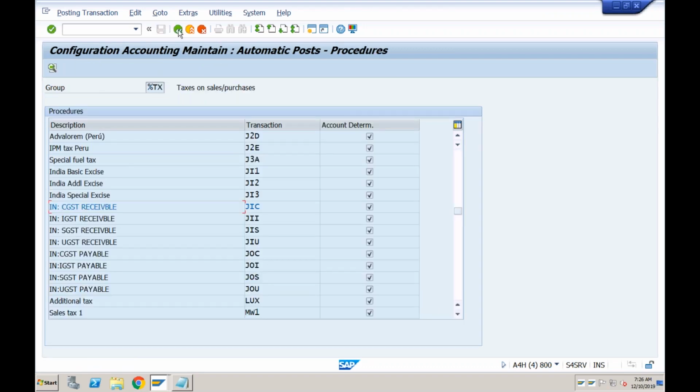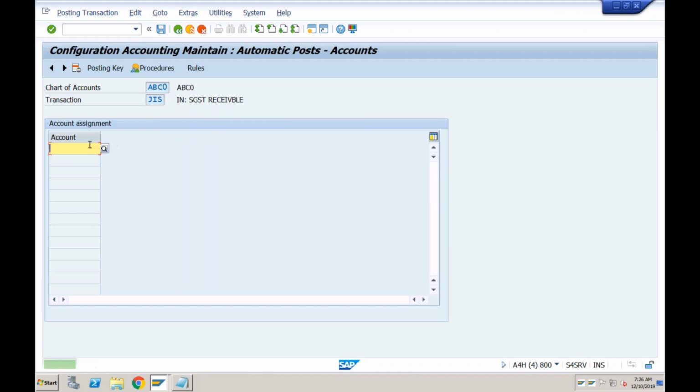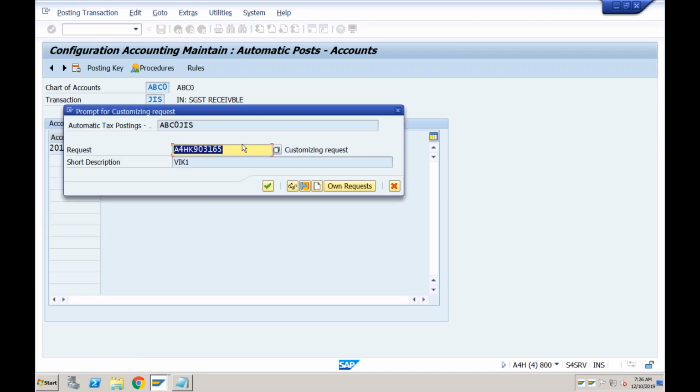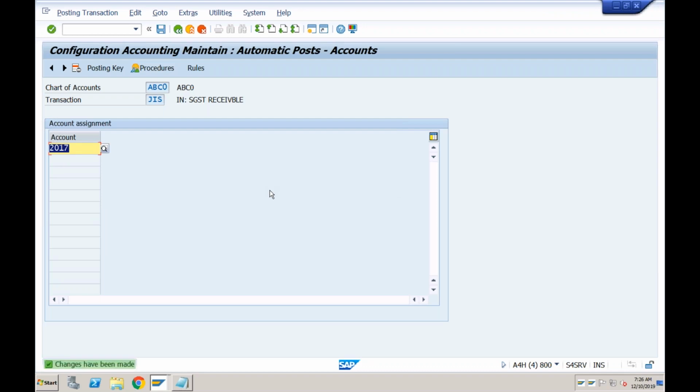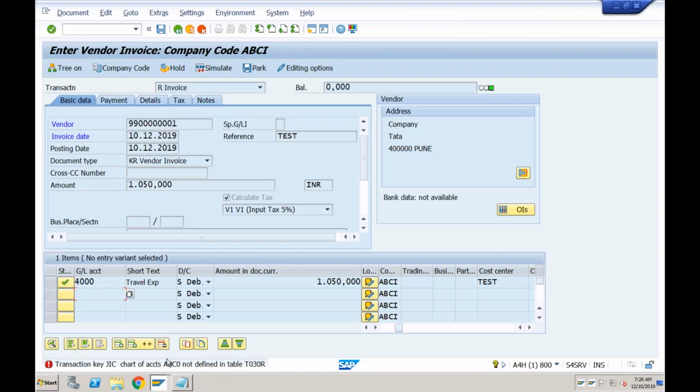Similarly, for state level, which is JIS, also I need to provide the account. Again, based on the tax code I can provide. If I don't do this, I will provide the common GL account. So it is not based on the tax code. It is a common GL account which would be used for every tax code wherever state GST is applicable. So this would be 2017. Enter and save it. Okay, so now system very clearly knows which GL accounts to be posted.